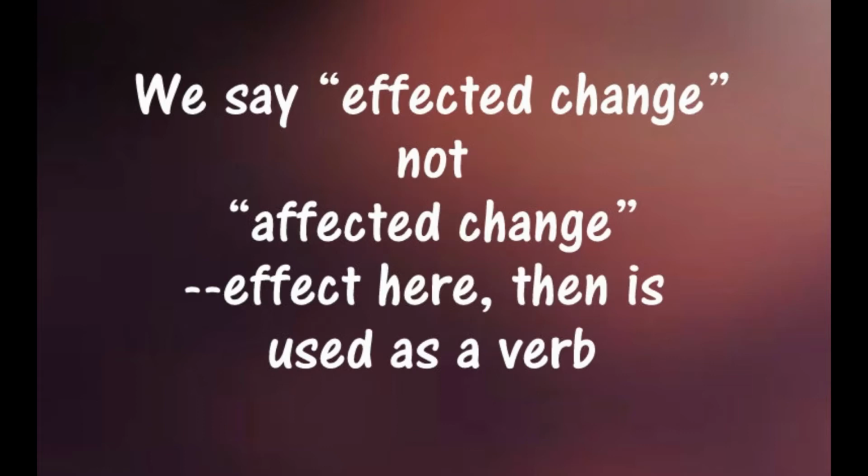Like in many other parts of the English language, if there are rules, there are exceptions. We normally consider affect to be a verb. Something affects something else. And we consider the word effect to be a noun. An effect is the result of something, maybe an affect. But there are times when the word affect is used as a noun and the word effect is used as a verb. We use the idiom effected change. We don't say affected change. Effect here then is used as a verb in this instance.